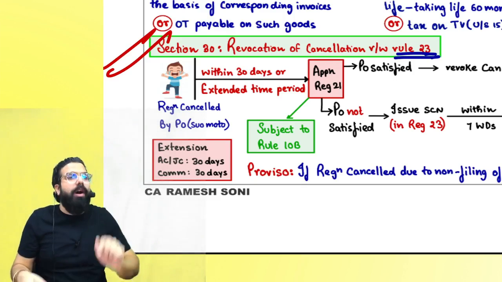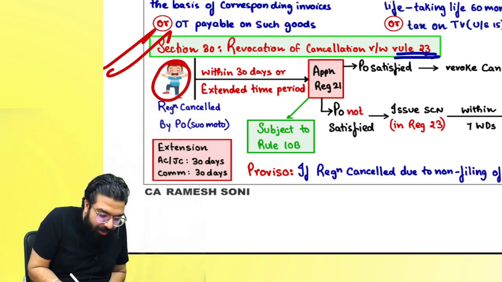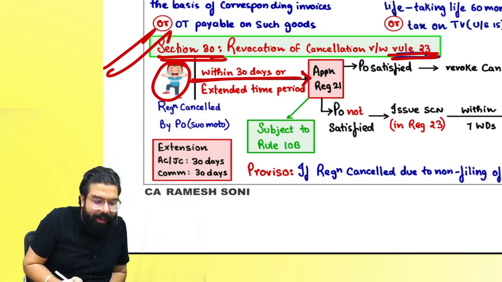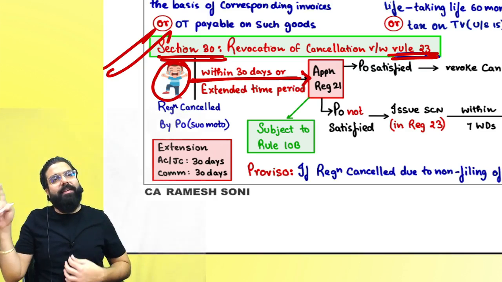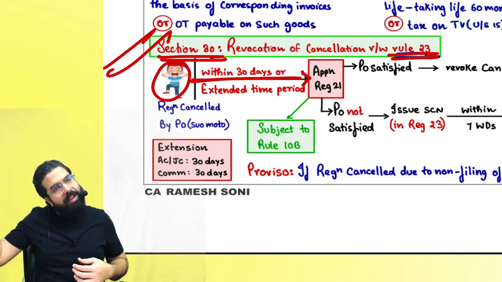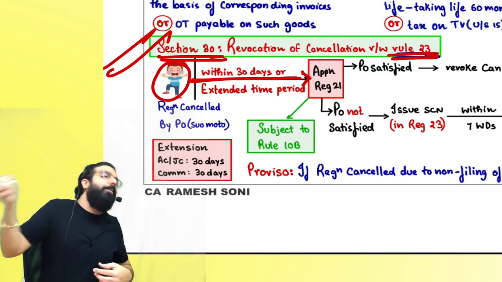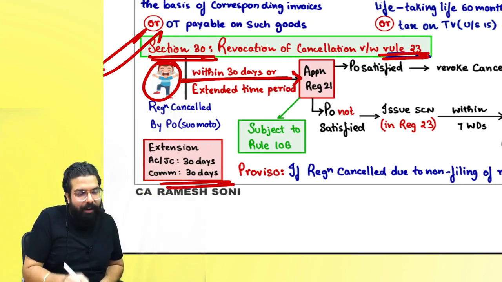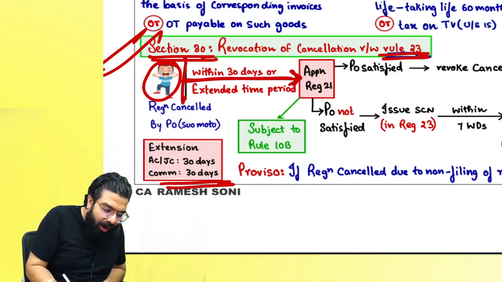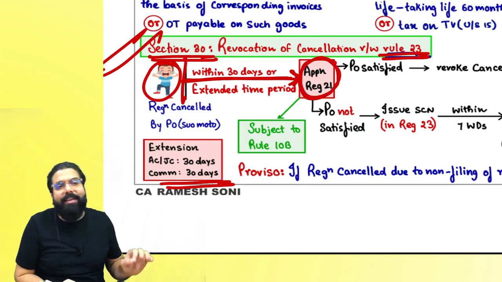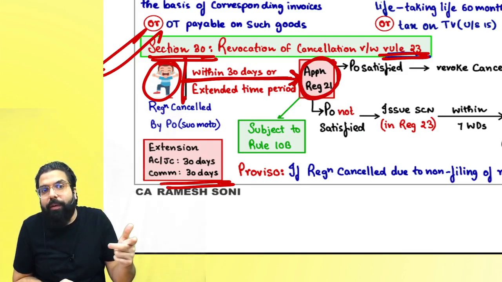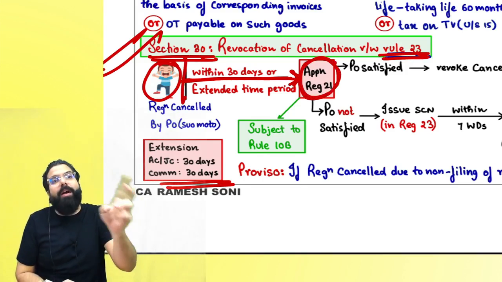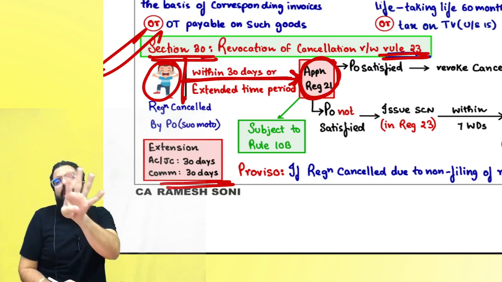Now, you have to go to the officer. Section 30, read with rule 23, says you should go within 30 days. This 30 days can be extended by the additional commissioner or joint commissioner by a further 30 days. If you can't go within 30 plus 30 days also, then an additional 30 days can be given by the commissioner. So, you should apply for revocation in Form GST RVK 01, within 30 days, or 30 days, or 30 days.